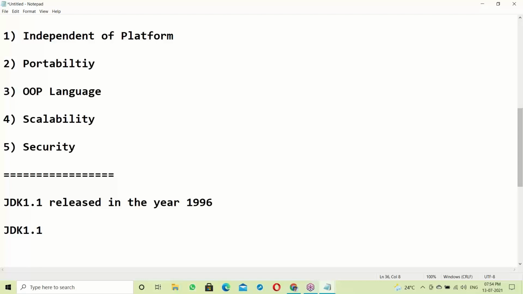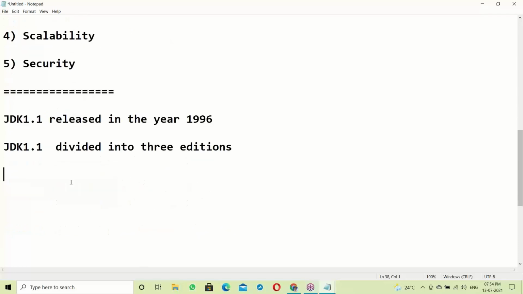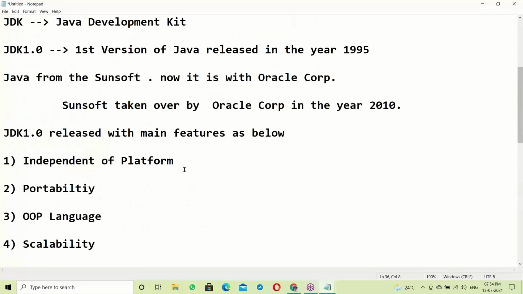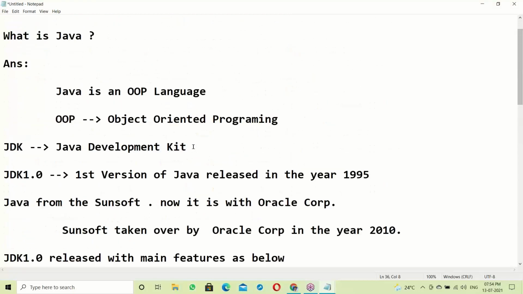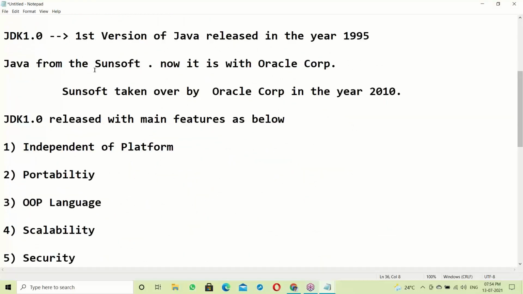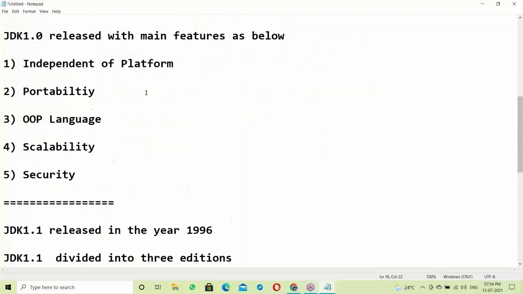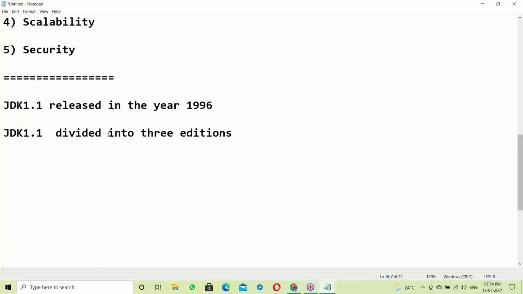JDK 1.1 was divided into three editions initially. Later a fourth edition was added. Sunsoft, that company, divided Java into three editions.